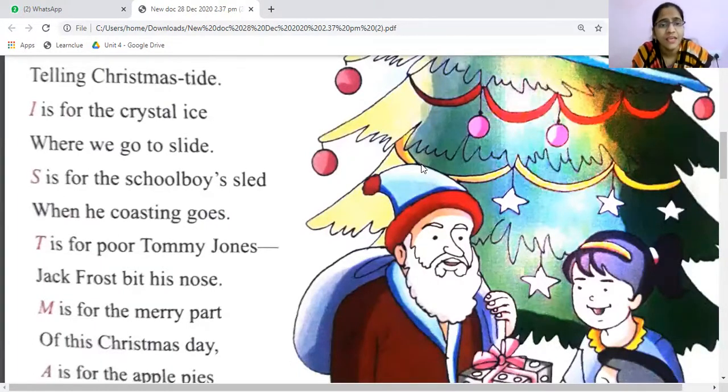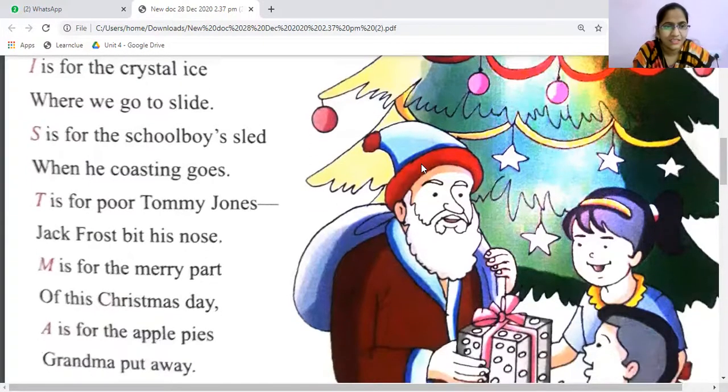S is for the schoolboy sled, when he coasting goes. So it is talking about the sled when he goes coasting. Okay, T is for poor Tommy Jones. Jack Frost bit his nose. So it is talking about Tommy Jones. Jack Frost bit his nose.